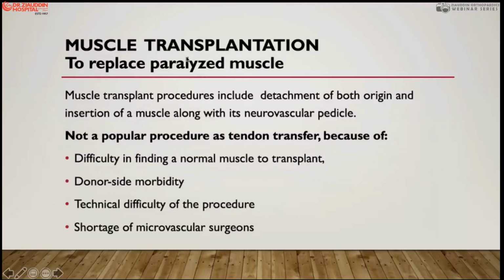So if a muscle transposition is being done as a substitute for the paralysis, particularly transposition of muscles in the upper limb, it is not a popular procedure compared to tendon transfer, because of the difficulty in finding normal muscles to transplant, and there is morbidity at the site of the transfer position. Then there are technical difficulties also in preserving its neurovascular bundle, and it is mostly done by microvascular surgeons. For free flaps, particularly free muscle transposition, you need a microvascular surgeon as well.